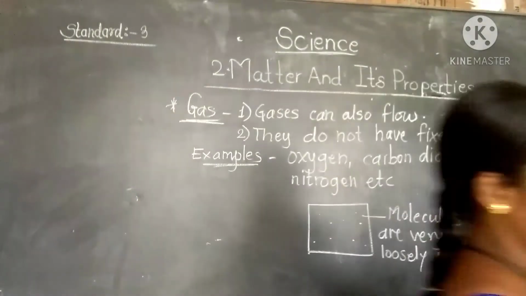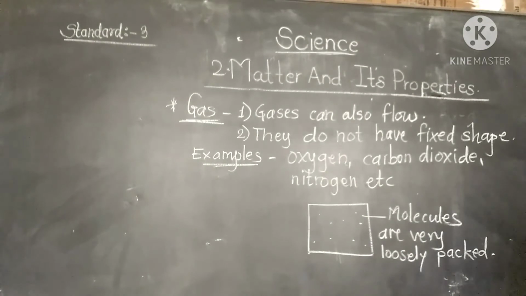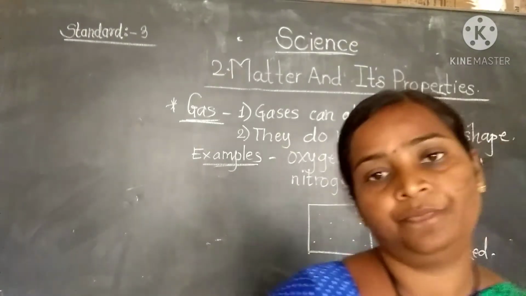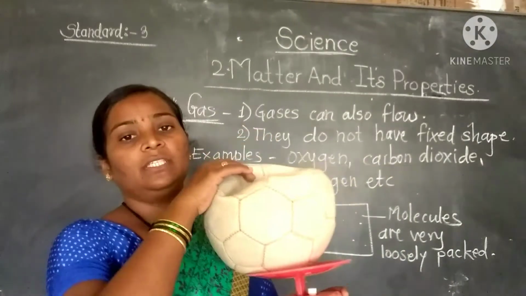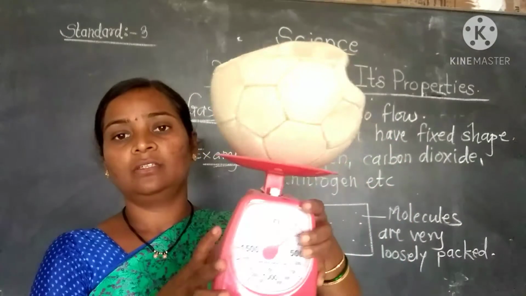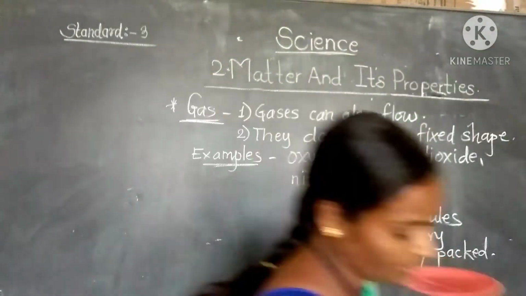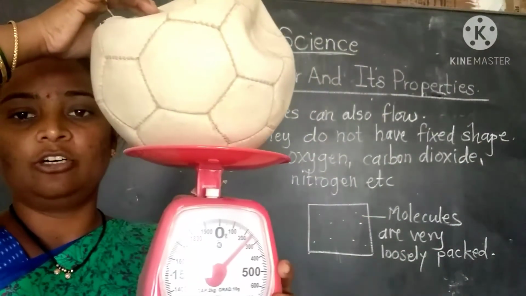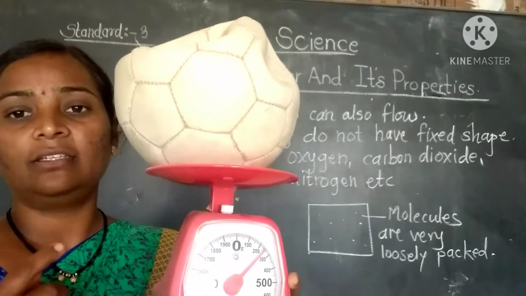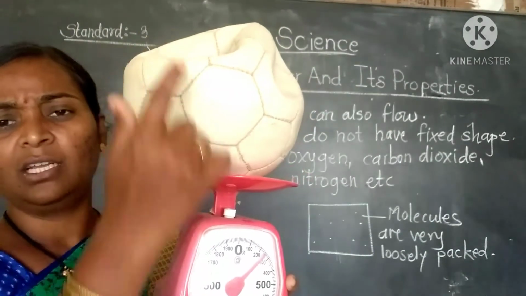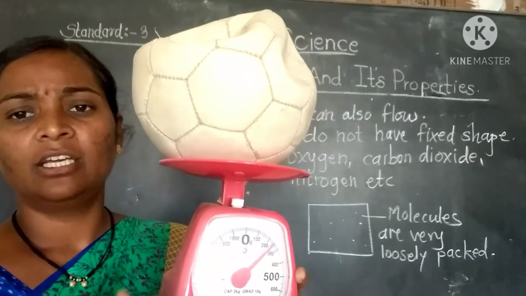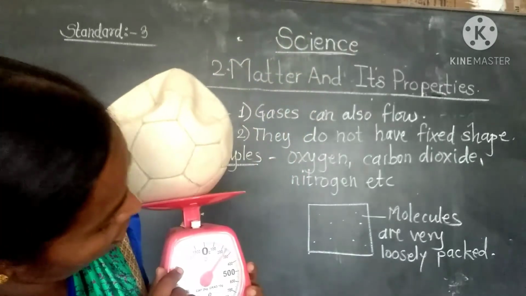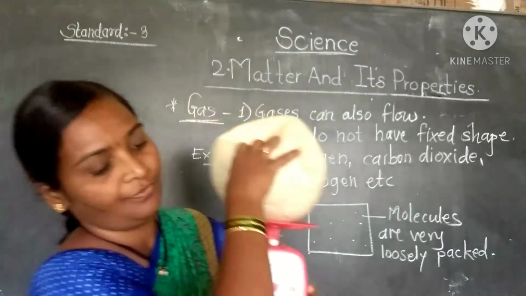I will show you another example. Here I am having a football. See, this is the weight of this ball with some air taken out, that is 250.